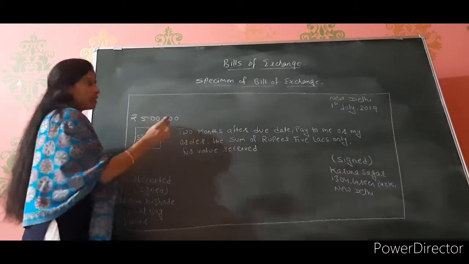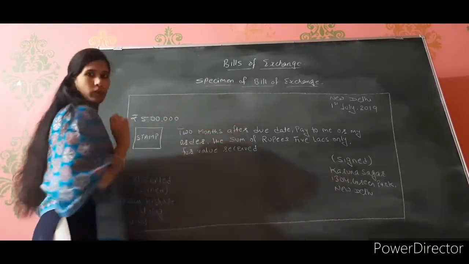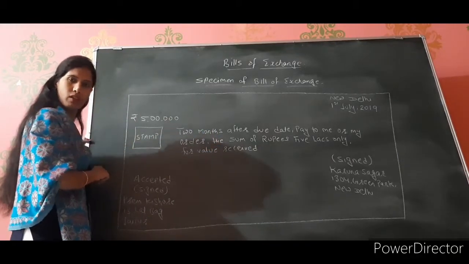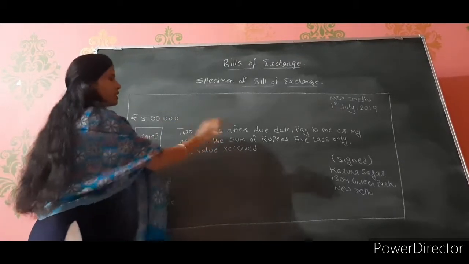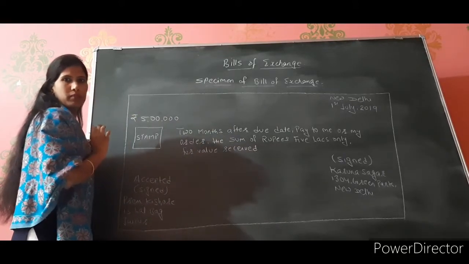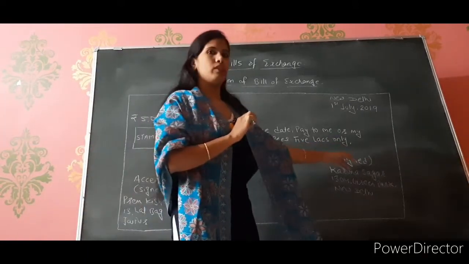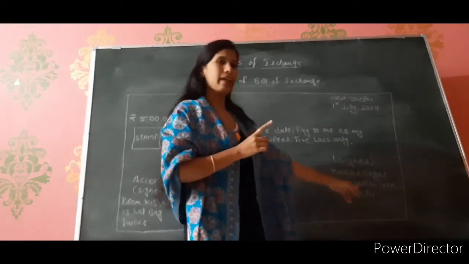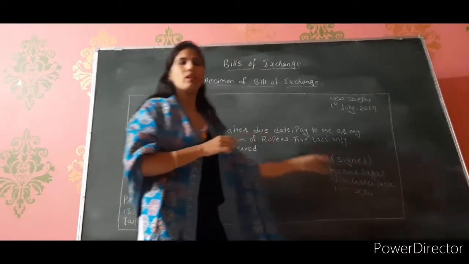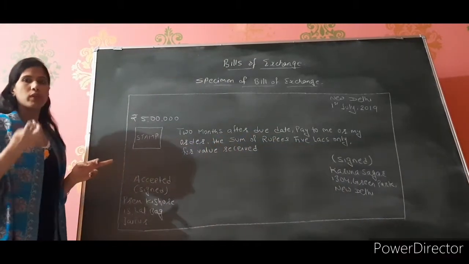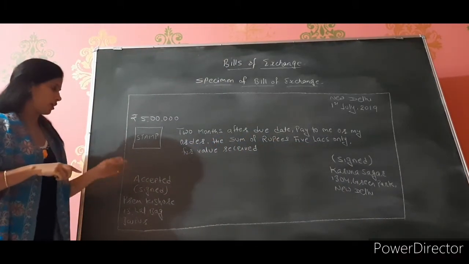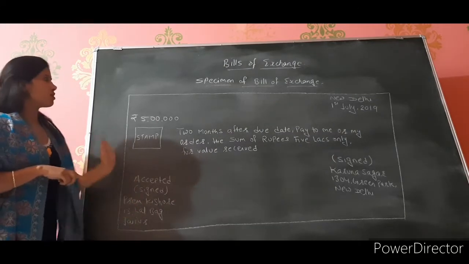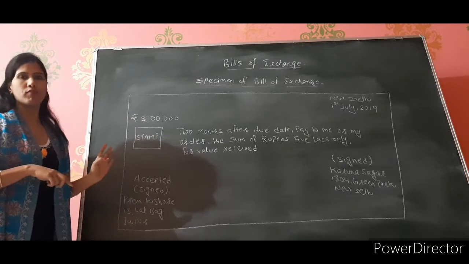The sum of how much? Rupees 5 lakh only for value received, whatever value was received. Right? Only this statement, these 2-3 lines you have to write. After that, the drawer signs, the one who is drawing the bill, the creditor, with his name and his full address. Then on the opposite side, the one who is going to accept the bill, the drawee, his name, sign and address. So this is basically the specimen of bills of exchange.